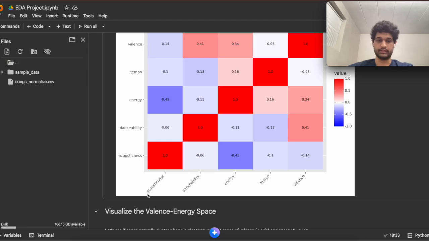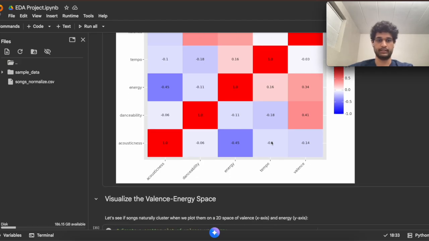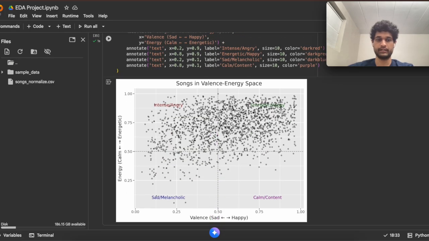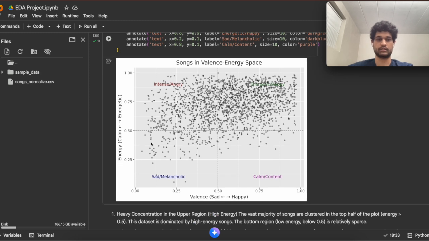So we chose these five: acousticness, danceability, energy, tempo, and valence. And they turned out to be largely independent, as you can see, which is exactly what we wanted. Valence showed mild relationships with energy and danceability. So each feature captures a unique mood dimension. With that confirmed, we plotted songs on a valence-energy map, happiness on the x-axis and intensity on the y-axis.